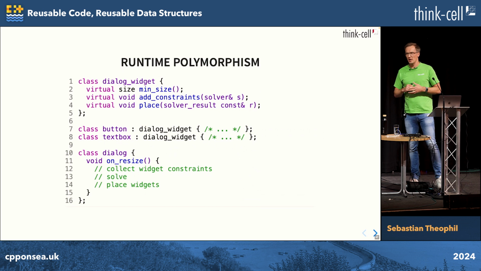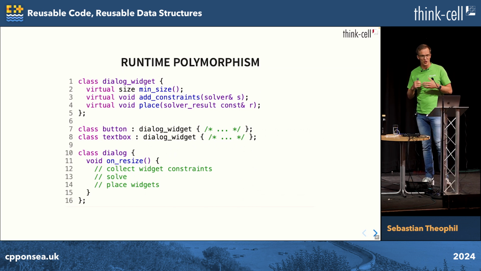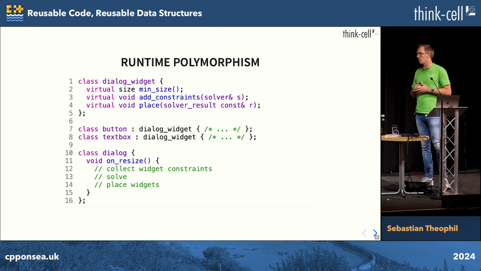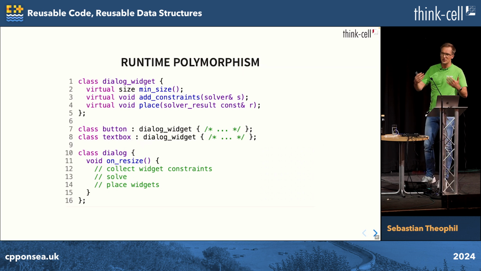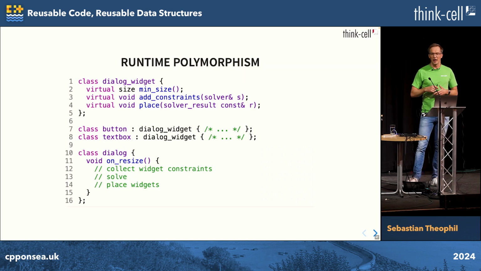And you also have a generic dialog, and that will also have a lot of polymorphic usage of its widgets. When it's resized, for example, it will simply collect all constraints over all the widgets, solve it, and then place all the items again. So okay, check. We do have some polymorphic use. But now look at the user side.